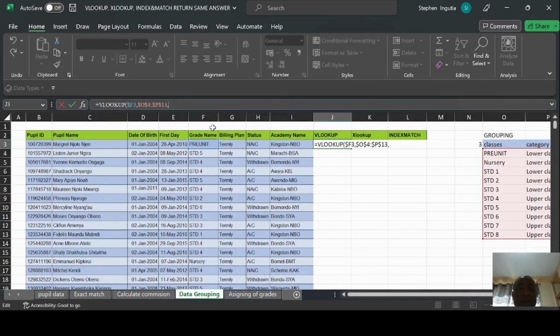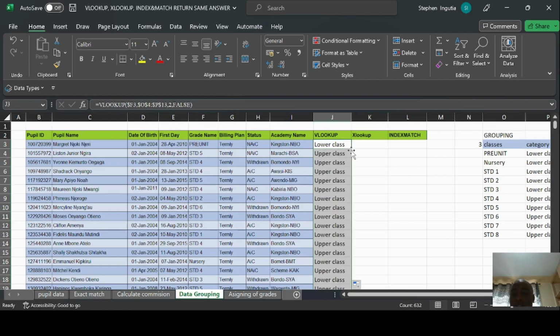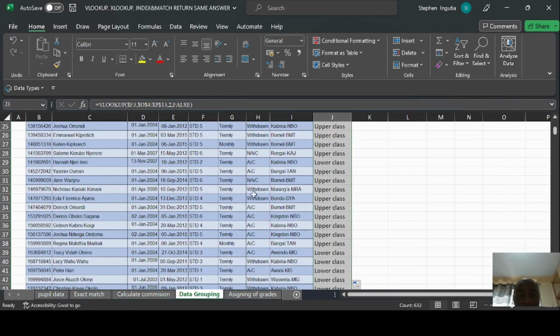Okay, and then we are requested to provide the column index. The column index here is column number 2, comma, and then what are we exactly looking for? We are looking for an exact match that the pre-unit falls under, so we're going to use FALSE, hit tab, hit enter. We have that the pre-unit is under lower classes, and then double tap to run the formula across. So lower classes, let's see if we have something for upper class. Class 5 is upper class. Class 4 is also upper class, but class 3 should be lower.